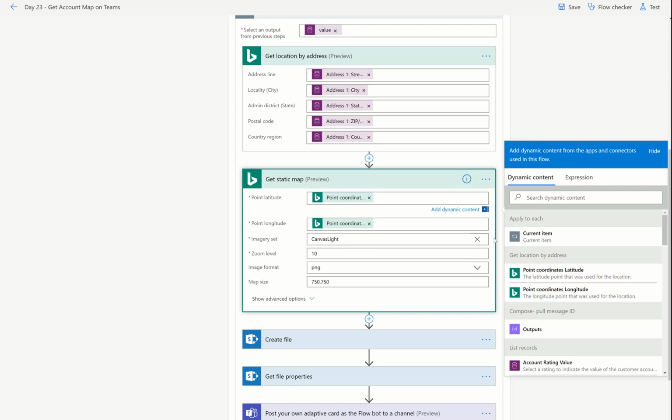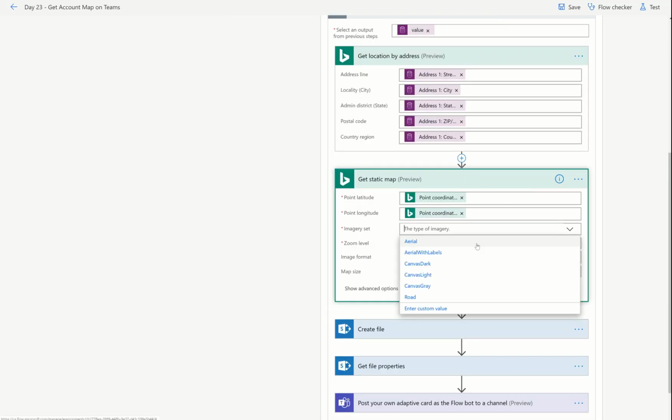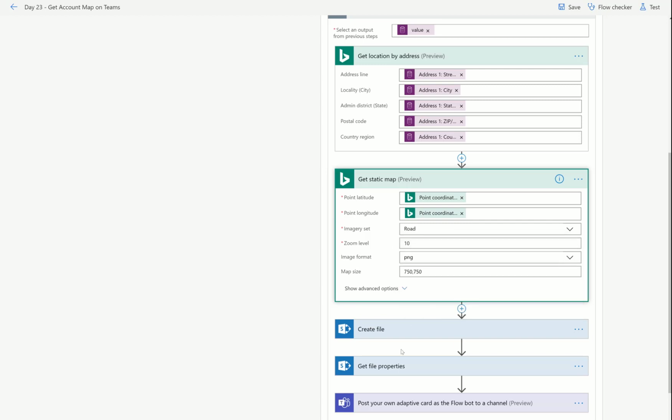And then I can decide what imagery set I want. And this is a drop down. So, for instance, if your company uses dark themes most of the time, if everybody loves dark, you can change the canvas of the map to dark. And then the map will kind of meld into your dark background. It's kind of cool. And you also have aerial with labels. So you can decide what your map will look like. You can even do a road map. And so I think this is really cool. So it was canvas light. Let's be brave and change it to road and try it.